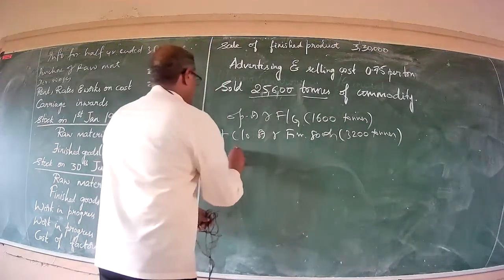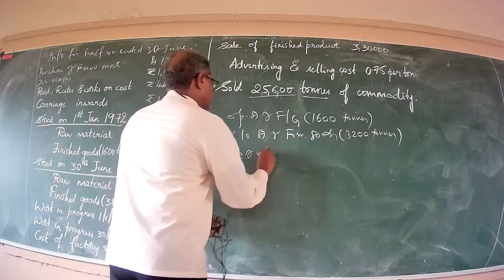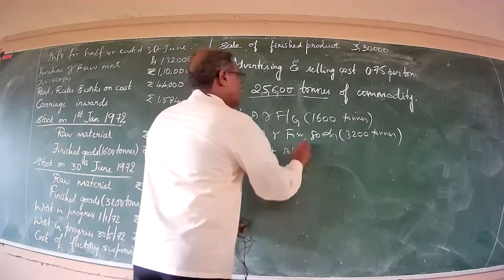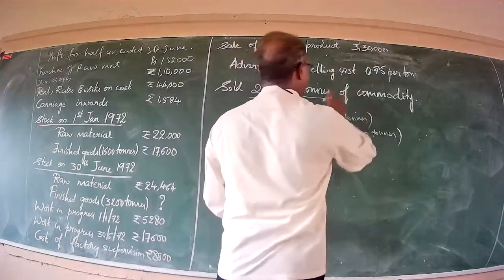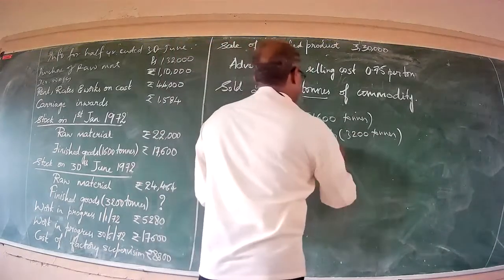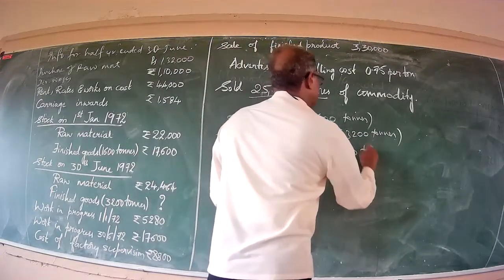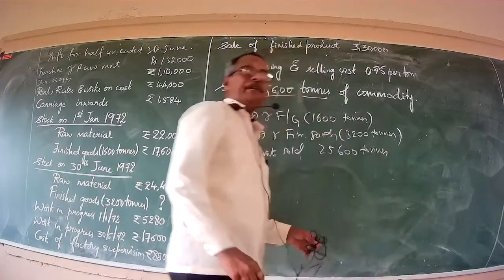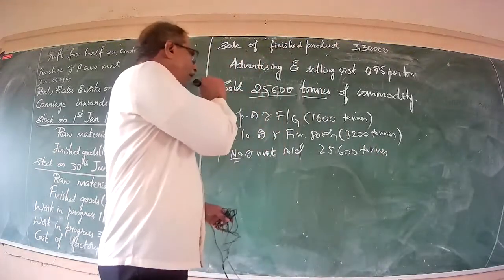Further, plus number of units sold. Number of units sold is specifically given in the problem as 25,600 tons.